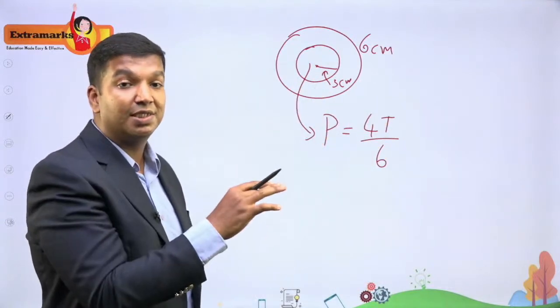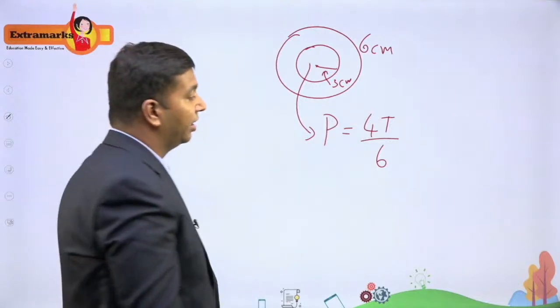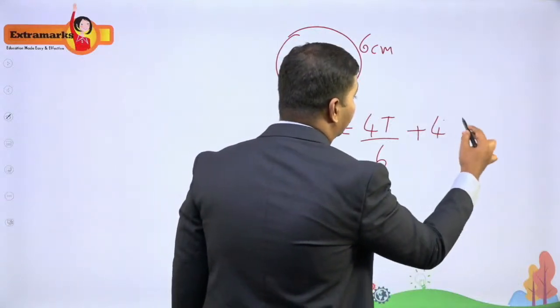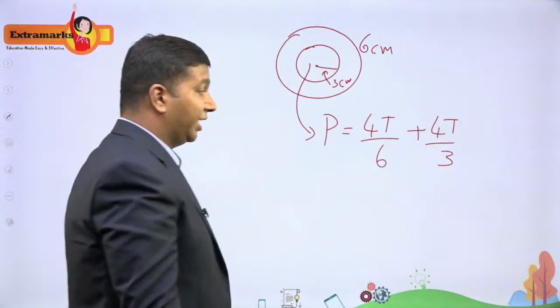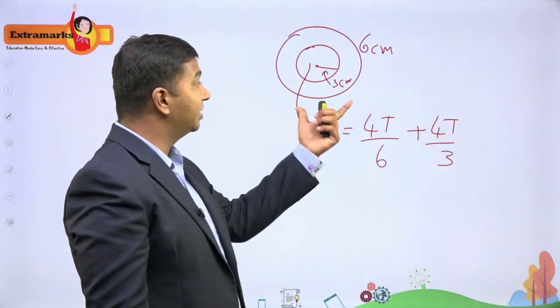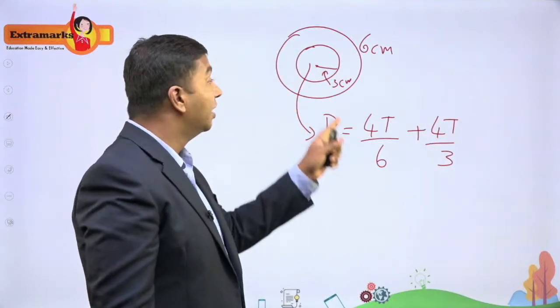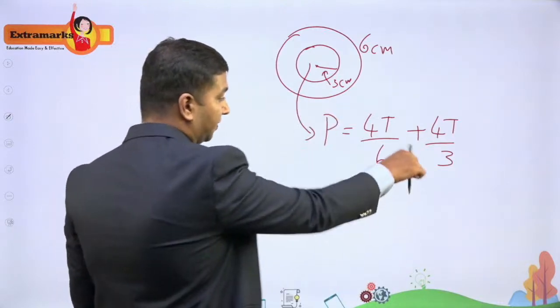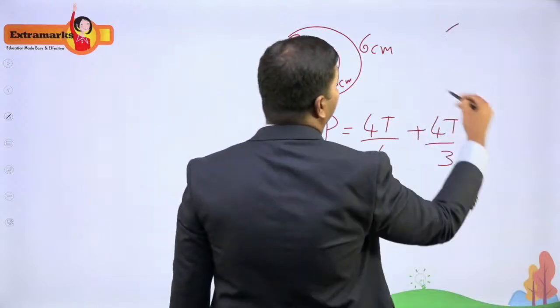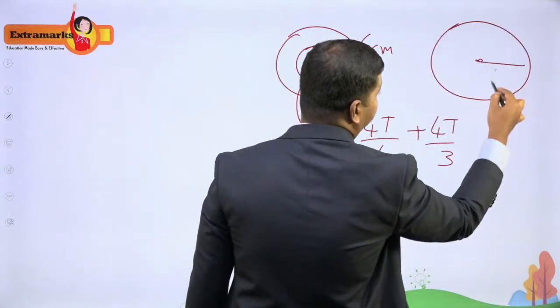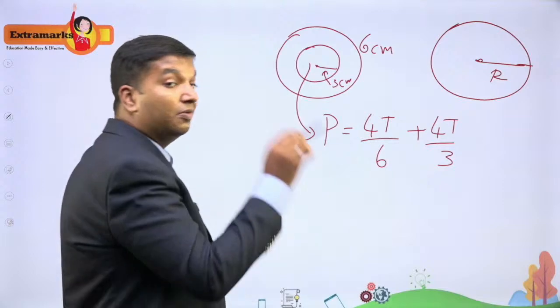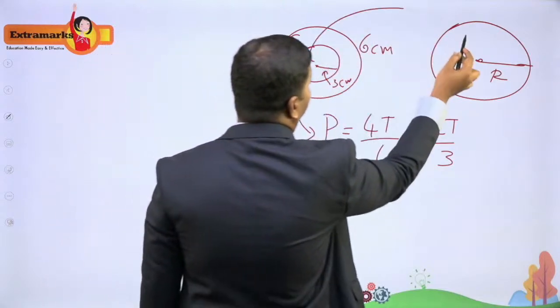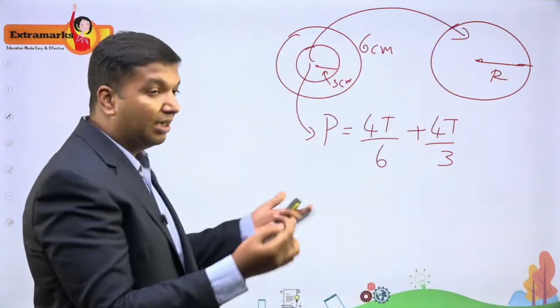Now consider the presence of the 3 centimeter bubble again. You are getting the excess pressure as 4T by 3 again. If you had only the 6 centimeter bubble, it was only the first term. Now because you have this 3 centimeter bubble, the pressure inside the 3 centimeter bubble will be this. Imagine there is another bubble whose radius is, let me say, capital R. This soap bubble has the same excess pressure that was present in the 3 centimeter bubble.